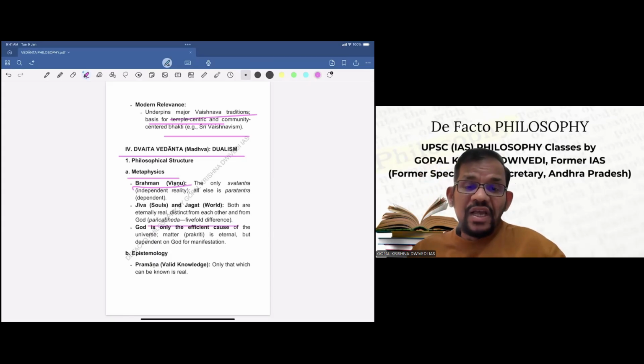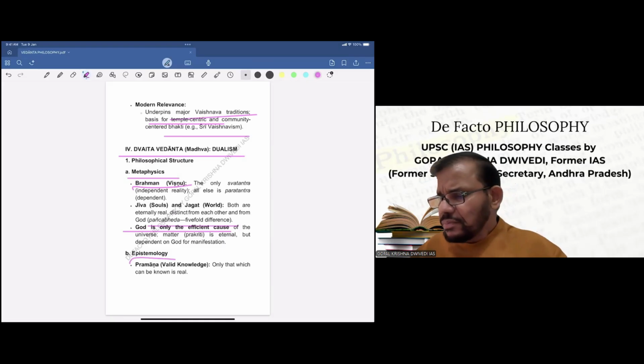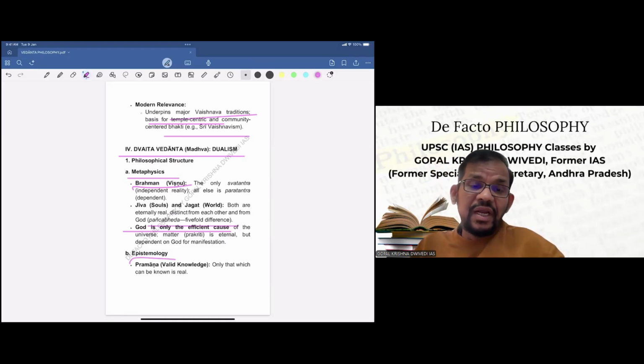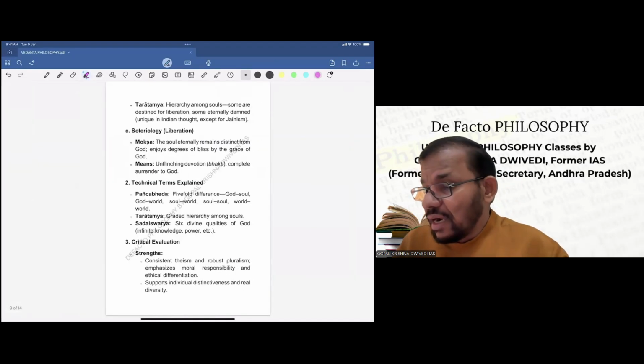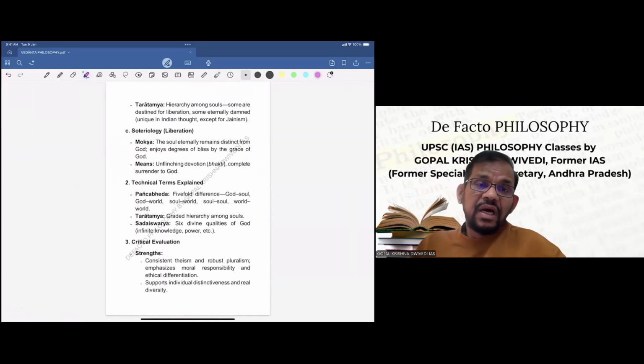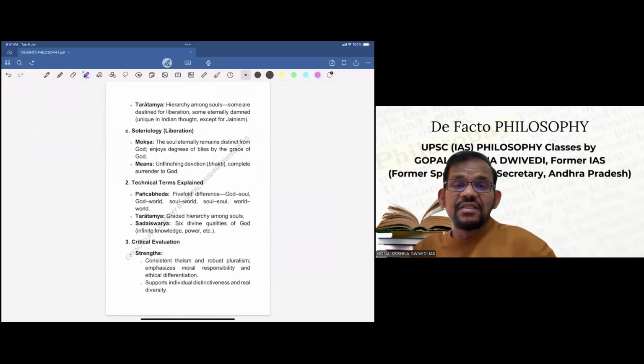Now, God is the only efficient cause of the universe. Matter is eternal, but dependent on God for manifestation. So this is basically Dvaita metaphysics as far as Madhvacharya is concerned. Now, if we go to theory of knowledge, pramana or valid knowledge, only that which can be known as is real. So this is what Madhvacharya says as far as knowledge is concerned. And he gives another theory of Taratamya, that is hierarchy among souls. Some are destined for liberation, some eternally damned, unique in Indian thought except for Jainism.